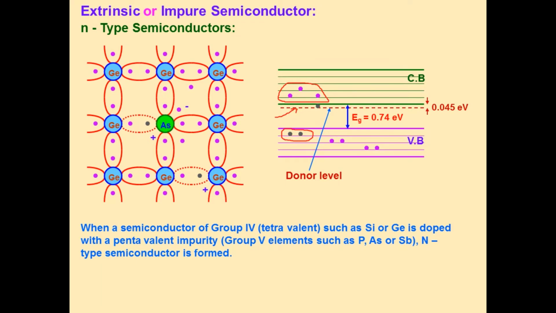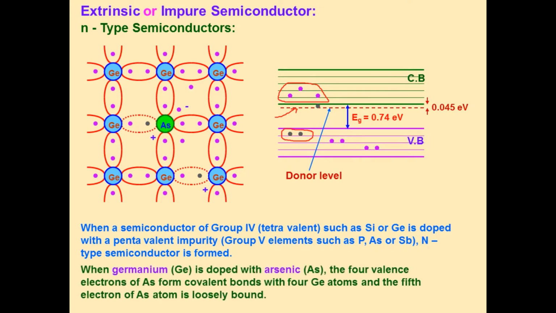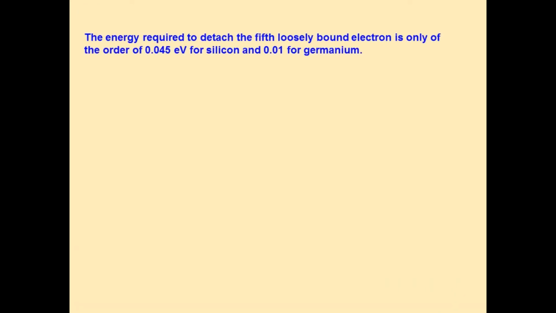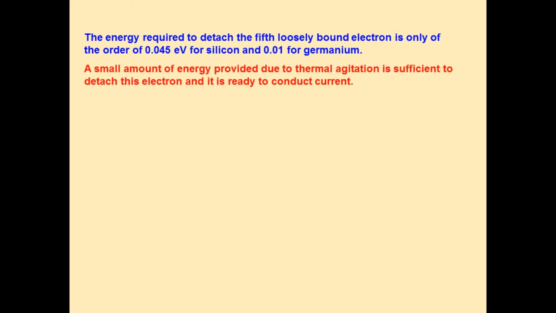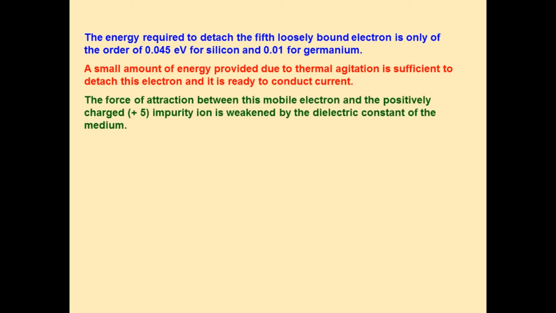In impure semiconductor, the current is due to both electrons and holes. So, total current I equal to IE plus IH. Here in n-type semiconductor, the majority charge carriers are electrons and minority charge carriers are holes. The energy required to detach the fifth loosely bound electron is in the order of 0.45 electron volt for silicon and 0.01 for germanium.